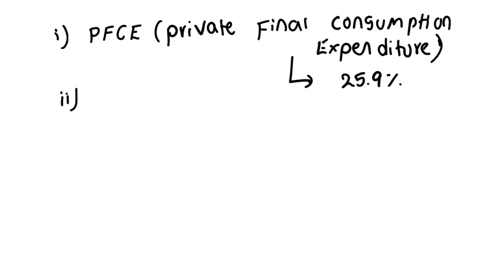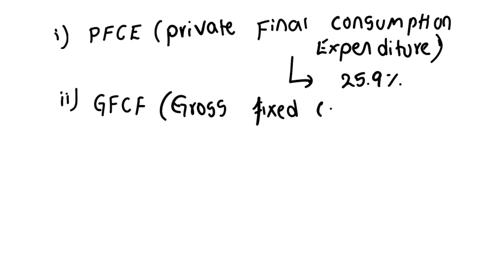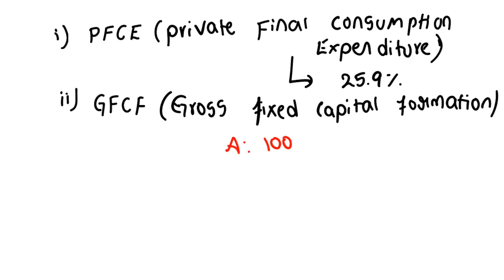And it also says the gross fixed capital formation. What is this? Gross fixed capital formation. Then what is this gross fixed capital formation? Let's take person A. Person A is earning somewhere around 1000 rupees. He might have spent around 700 rupees for his expenses and the remaining 300 rupees.